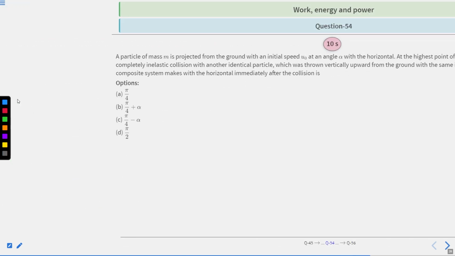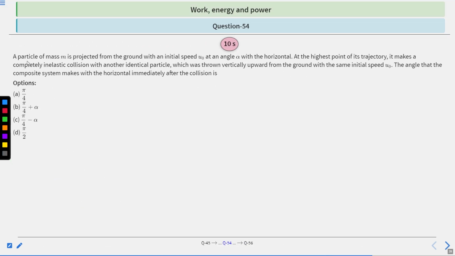Next question. Question 54. A particle of mass m is projected from the ground with initial speed u naught at an angle alpha. At the highest point of its trajectory, it makes a completely inelastic collision with another identical particle, which was thrown vertically upward from the ground with the same initial speed u naught.